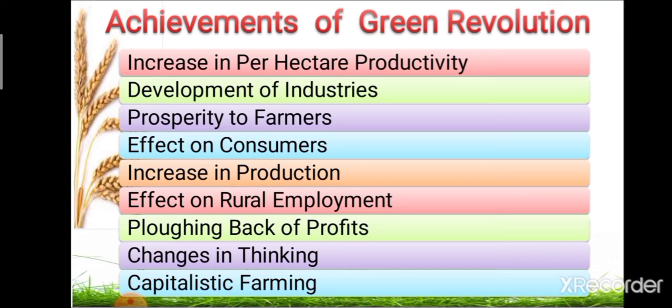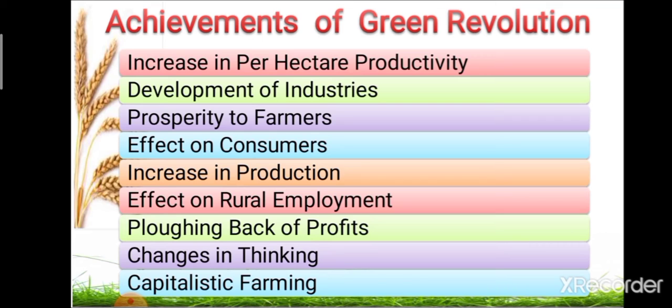Bumper crops have generated employment opportunities for the rural masses, and their standard of living has also improved. Mostly Green Revolution was related with rural areas, as crop production increased, and to increase this crop production there were lots of opportunities to increase employment in rural areas, and this increase in employment ultimately is related with increase in the standard of living of rural people.